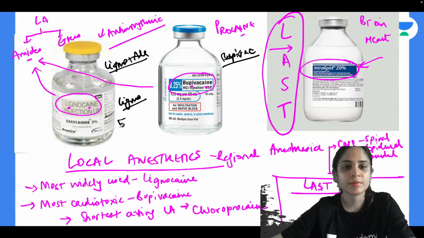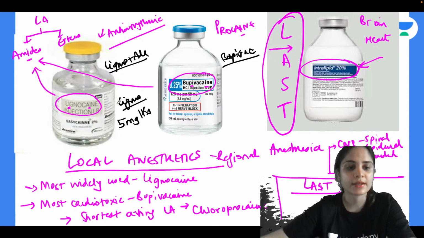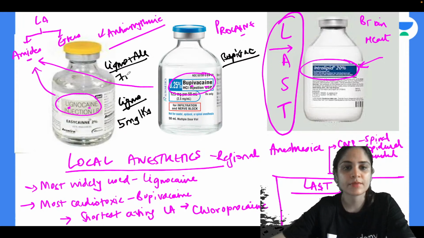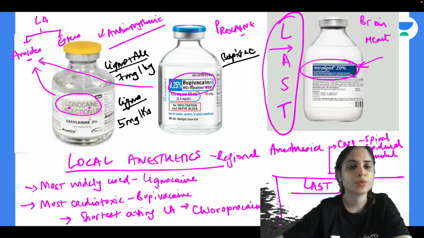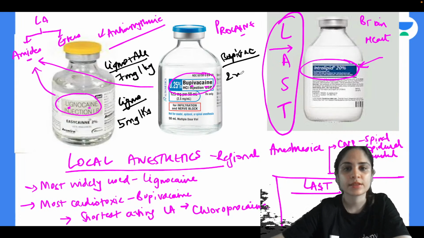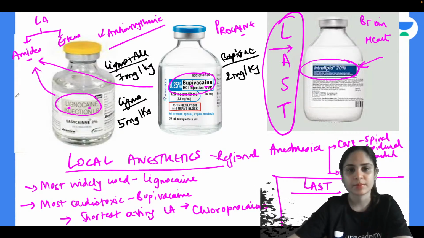Alright, the maximum dose of plain lignocaine is 5 mg per kg. When you give lignocaine along with adrenaline, you can give a higher dose. So you can give up to 7 mg per kg. Okay. And maximum dose of bupivacaine, anyone? Very good, Nivetha, Meena, correct answers. Maximum dose of bupivacaine is 2 mg per kg. So you need to know these three toxic doses. Okay. Other than this, nothing else is important, but these three toxic doses are very, very important for your exam.